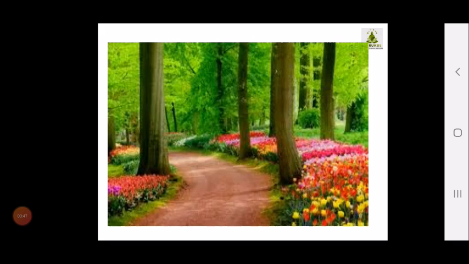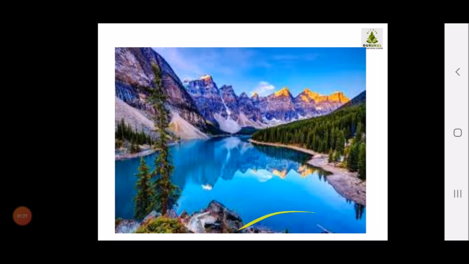Now, are you able to see this picture? Such a nice greenery, flowers are blooming everywhere, and we are able to see the tall trees. So how are you feeling? I hope you are feeling very nice after looking at it. There are two reasons for that. First of all, we are very lucky that God has blessed us with vision. We should thank God that we have eyesight and we are able to see. And the second reason why you are able to see, we will be discussing while teaching this chapter.